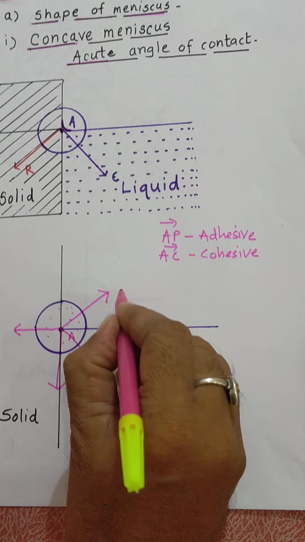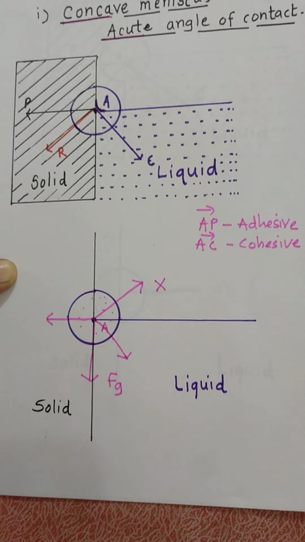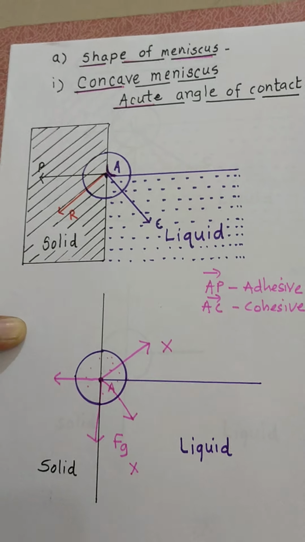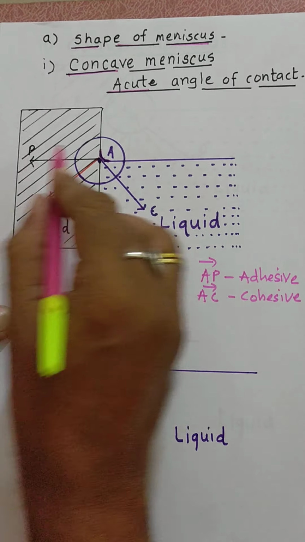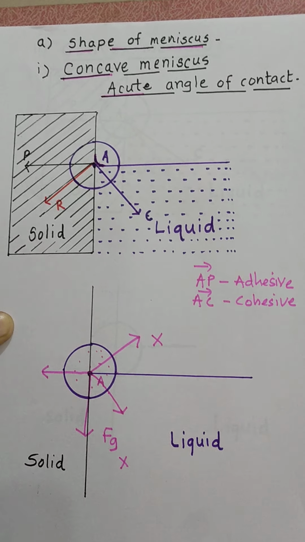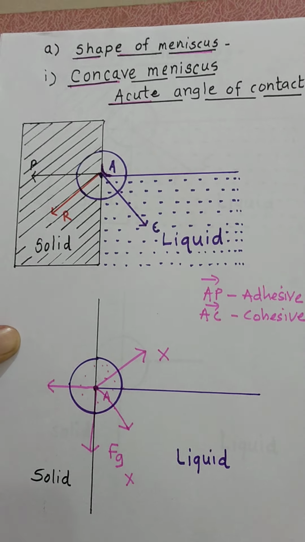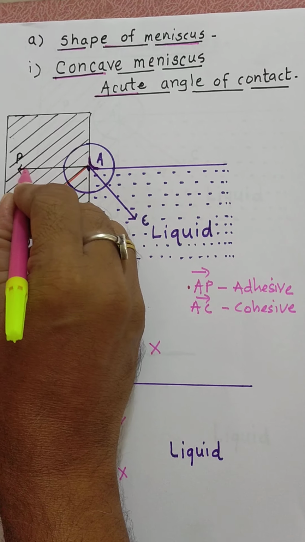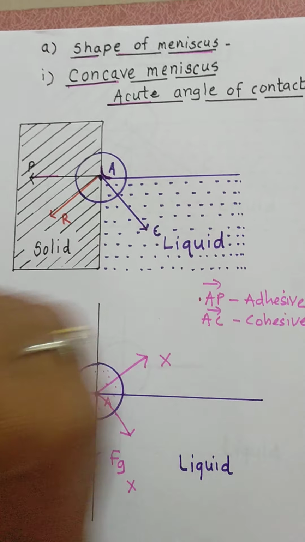And these two forces, number 1 due to air molecules, the adhesive force, and the gravitational force downwards, are negligible. They have no role in forming a concave or convex meniscus. Now, for a liquid which wets the solid surface, this adhesive force AP bar will be greater than or equal to this cohesive force.